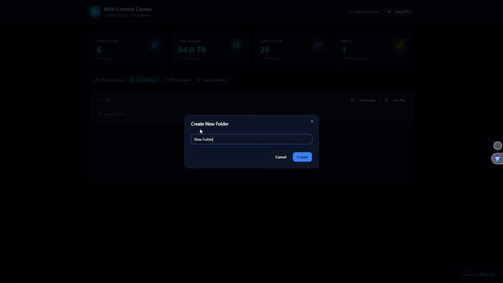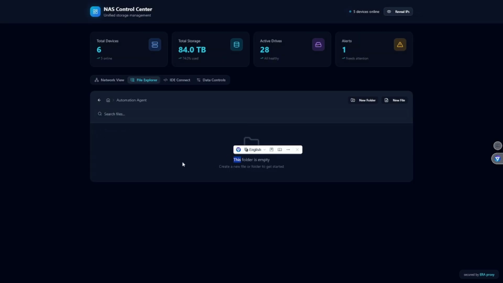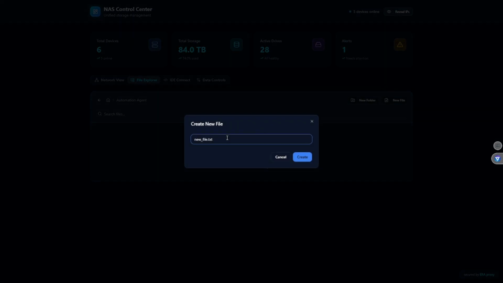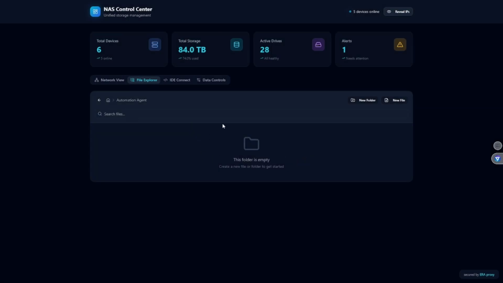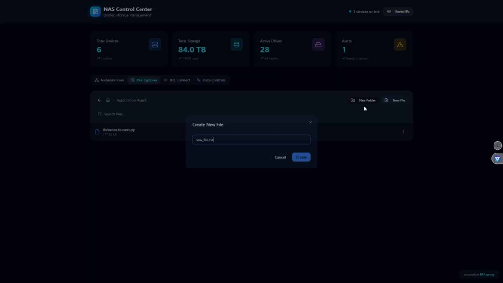File explorer. Okay, let's make a new folder. We'll name it automation agent. There we go. And then we can make a new file. Let's put advanced_2.next.py. Okay, got that inside automation agent, and then let's add more files.